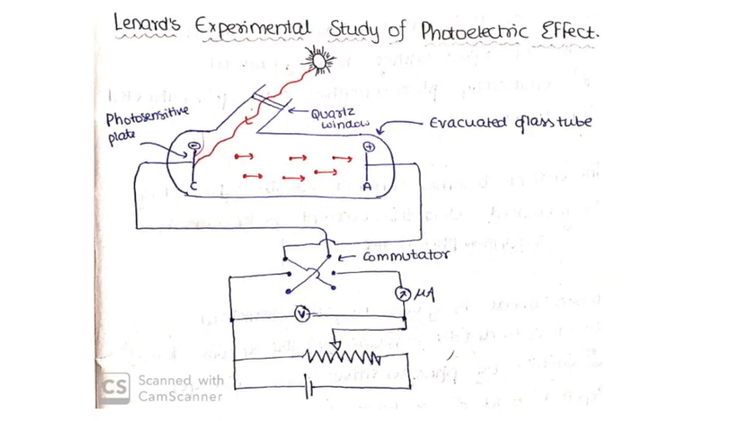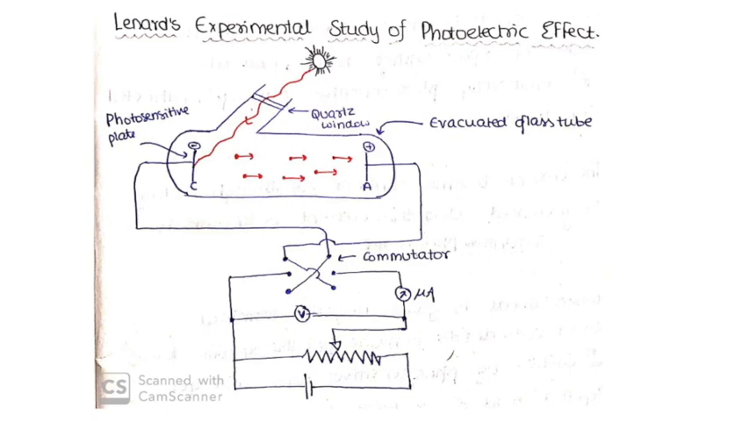When the photons of the light hit this photosensitive plate, that is, a plate which is sensitive to photons, then the work function is provided by the photons and electrons of the metal are released into the evacuated space. These electrons from now on are called photoelectrons, the electrons which are released due to photon incidence.